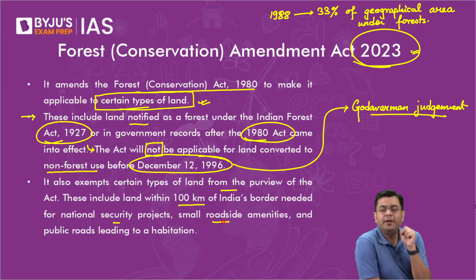But the counter argument which the activists and the opposition have put in place is that if you talk about regions such as Jammu Kashmir, Himachal Pradesh, Uttarakhand, Sikkim, Arunachal Pradesh, Nagaland, Manipur, Mizoram, Tripura, when you talk about 100 kilometers from border areas, you are talking about very critical ecosystems, right?